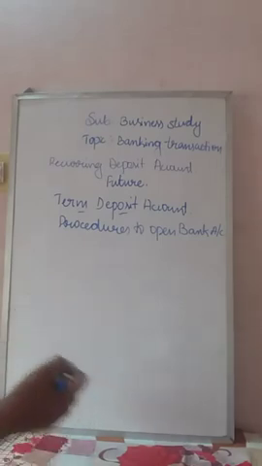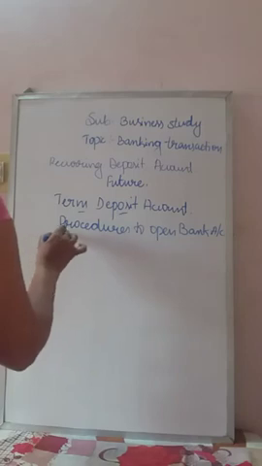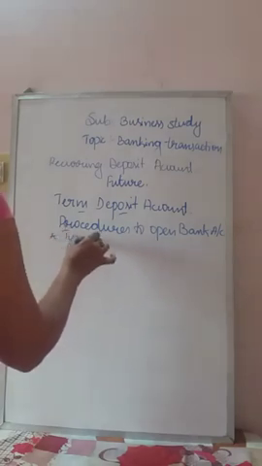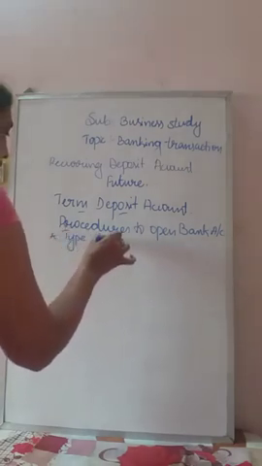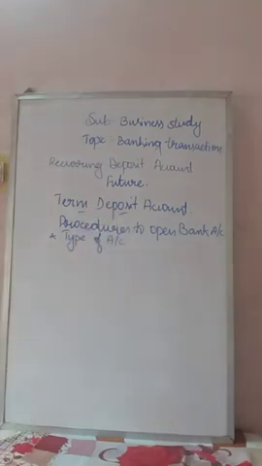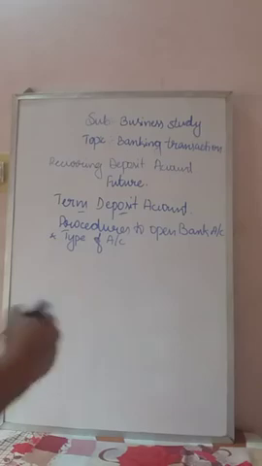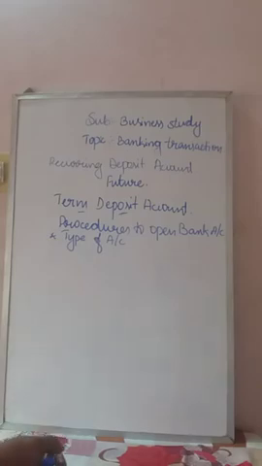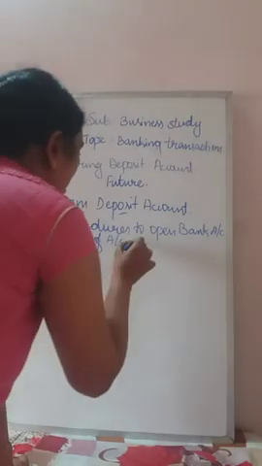First one, we have to decide the type of account, which one you want to open. Type of account in the sense whether we want to open a saving bank account, a current account, or RD, recurring deposit account, or term deposit account. So like that we have to decide the type of account which you want to open. And next one is approach the bank with your choice and meet them in the office, okay.